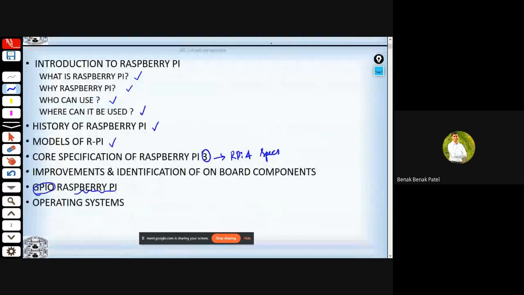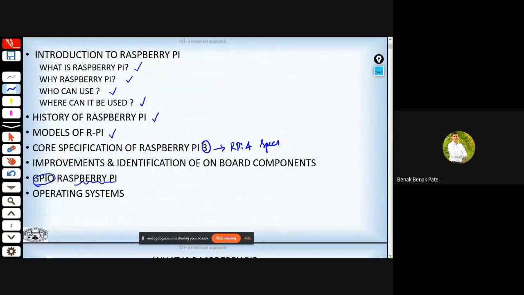So these are the contents that I'll be taking you through, wherein we'll go through what is Raspberry Pi, and we'll see why Raspberry Pi has to be used and who all can use it and where all it can be used. On the other hand, we'll also have a glance at its history, as well as go through various models of Raspberry Pi. Over the years, Raspberry Pi is getting improvised, and we'll also go through the core specification of Raspberry Pi 3 as well as the latest model, that is Raspberry Pi 4, and we'll see some of the improvements and identify onboard components that are available on Raspberry Pi.